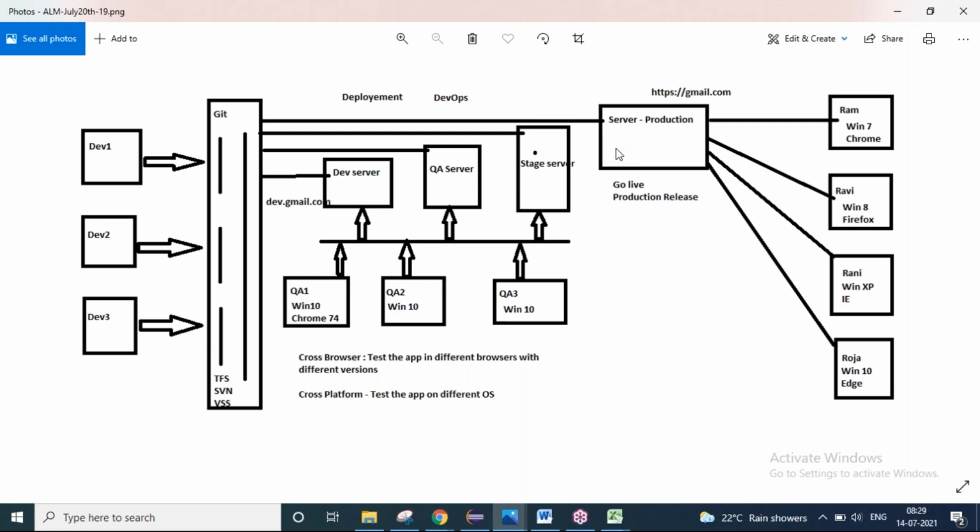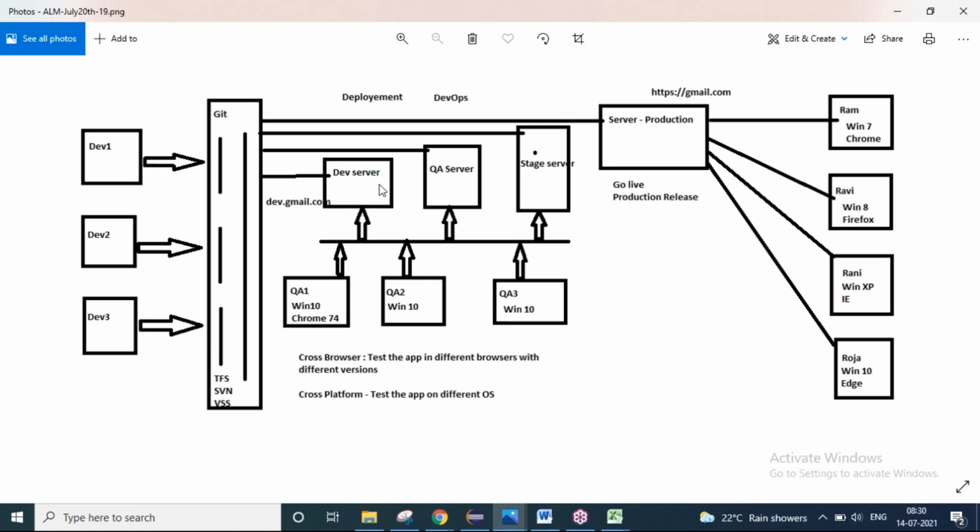Meaning, before a car is going to be put into the showroom, one single model is not enough. To test it in many directions, 2-3 pieces will be tested by the manufacturing company. Then only they will get 100% confidence on the car. Then it will be kept in the showroom where real customers will purchase the car. Exactly here also, if you test your software application on one server, you may get only 30% confidence,